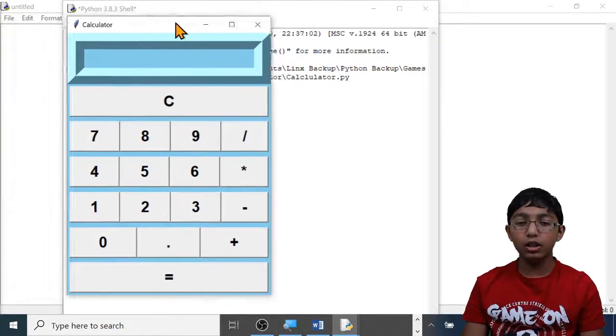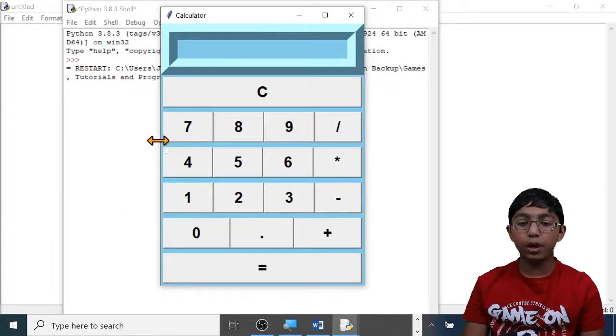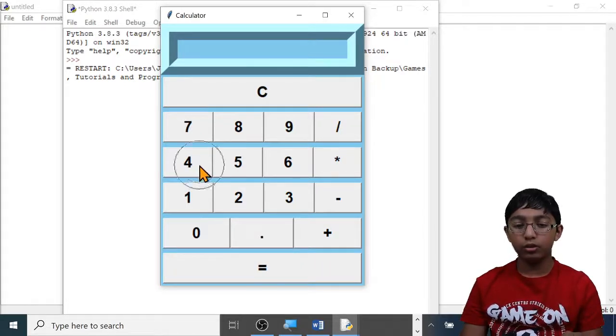Here you can see a calculator with number buttons, arithmetic operation buttons, a decimal point button, an equals button, clear button, and at the top, a display. Let's start doing arithmetic operations. So I'm going to start off with addition. I'm going to do 40 plus 20 equals, you can see that the answer 60 has been displayed.